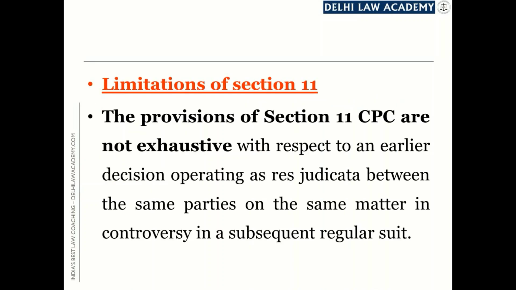In this case, the Supreme Court said that the provisions of section 11 CPC are not exhaustive. This is a declaration of law made by the Supreme Court in this case. The provisions of section 11 CPC are not exhaustive with respect to an earlier decision operating as res judicata between the same parties on the same matter in controversy in a subsequent regular suit.